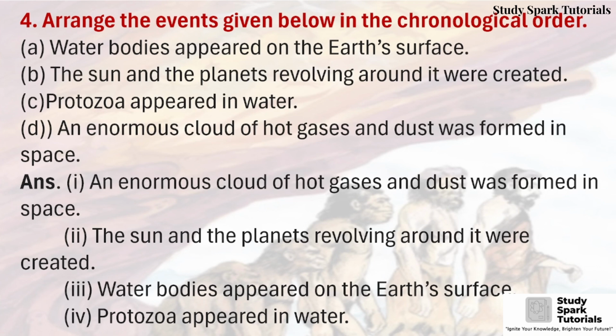4. Arrange the events given below in the chronological order. So let's see directly the answer. So first, an enormous cloud of hot gases and dust was formed in space. Second, the sun and the planets revolving around it were created. Third, water bodies appeared on the earth's surface. And fourth, protozoa appeared in water.